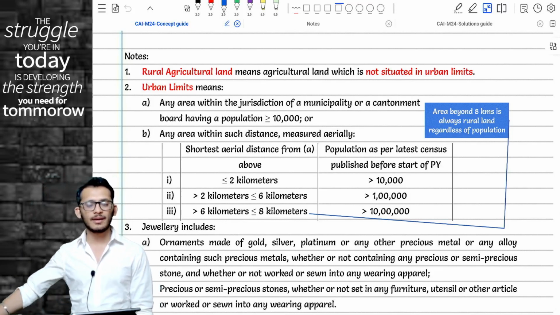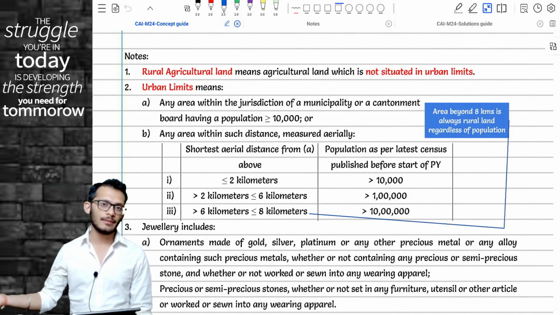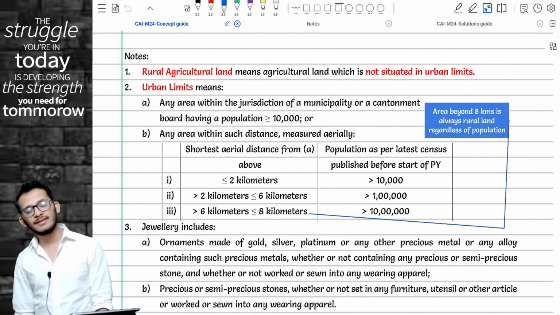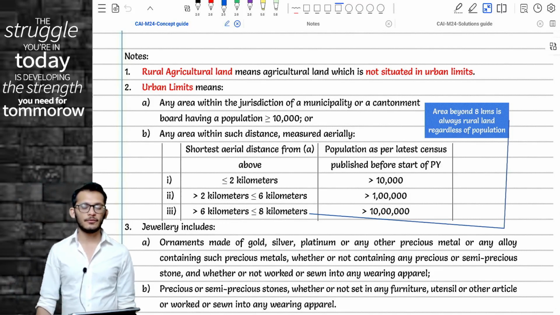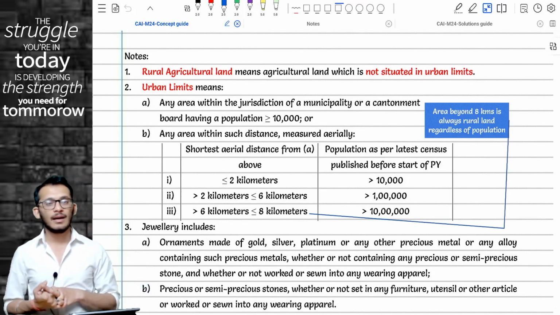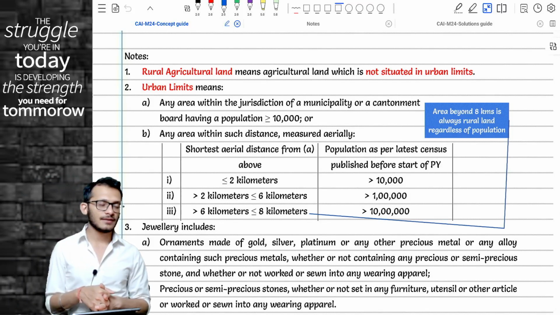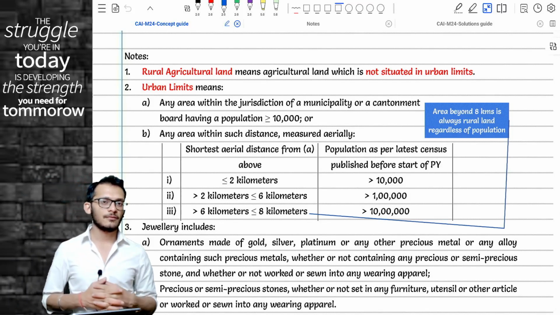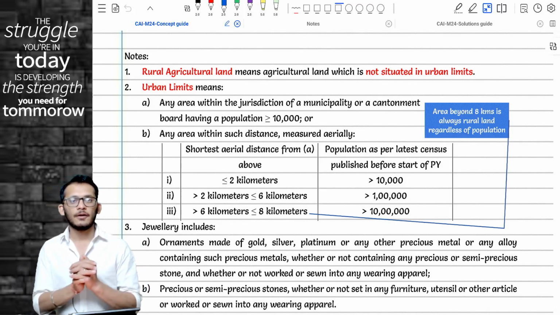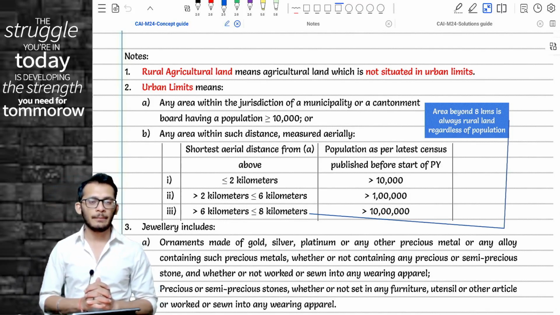One important amendment will come in IFOS, and then you have the major amendment of 115BAC. 115BAC itself will be a separate topic for us to discuss separately. But these are all the amendments you have from the PGBP chapter, salaries chapter, and rates of taxes chapter. Please keep these amendments in focus and read them properly for your May 2024 exams, to ensure that you have the relevant updates.